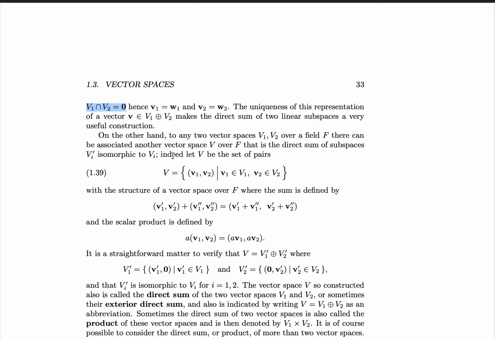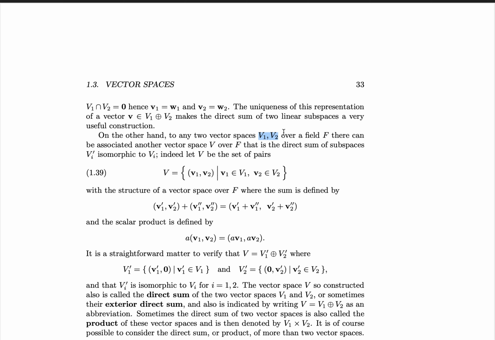We can make a complement to this in the sense that to any two vector spaces V1 and V2 over a field F, there can be associated another larger space V that is the direct sum of subspaces V1' and V2', where Vi' is isomorphic to Vi. So for instance, we let V be the set of pairs of a v1 vector and a v2 vector, where v1 and v2 are taken from the vector spaces V1 and V2. An important thing to note is that these vector spaces are full-blown vector spaces. They're not subspaces of some ambient space.